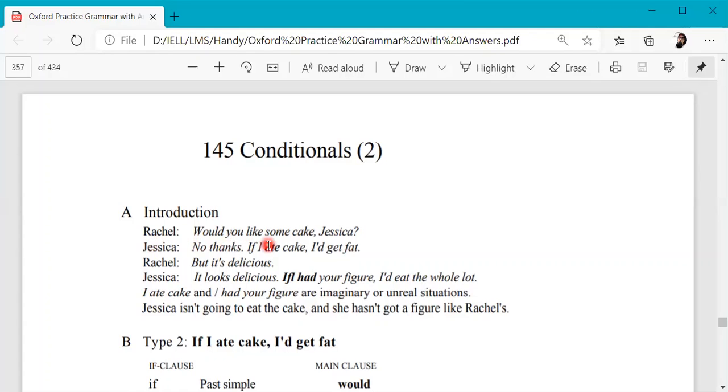Rachel says, "Would you like some cake, Jessica?" Jessica says, "No thanks. If I eat cake, I will get fat." Rachel, "But it's delicious." Jessica, "It looks delicious. If I had your figure, I'd eat the whole lot." So we now have two examples here. If I ate cake, I would get fat. Then there's another example: if I had your figure, I would eat the whole lot.